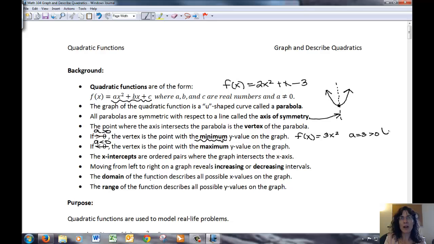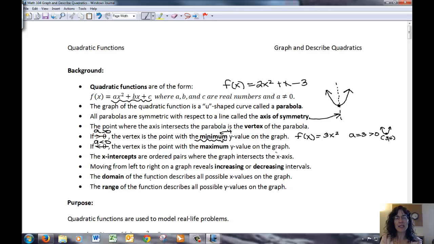So I know I'm going to have a parabola of this form, and that point where I have the vertex, that is going to be my minimum. So if my vertex were 3, 4, for example, my minimum would be just the y part, or the f of x part, and that would be a 4 for the minimum for this example.